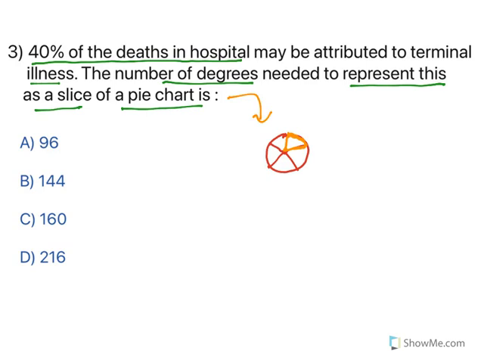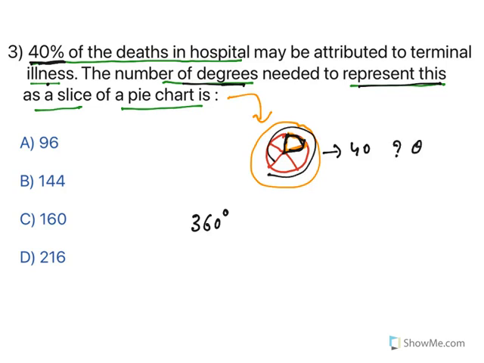Now see, the entire pie, a complete circle, is 360 degrees, right? So each part will be of certain degrees, and what the prompt says, 40% of the deaths in hospital are attributed to illness. The number of degrees needed to represent this, that means in this pie chart, if you want to represent 40%, what are the degrees?